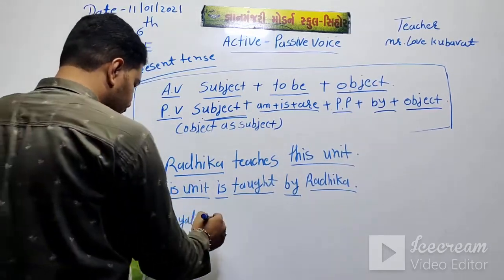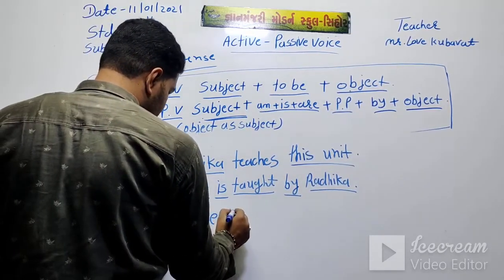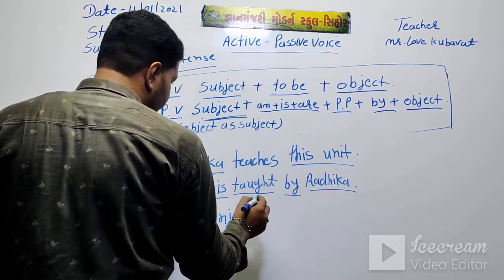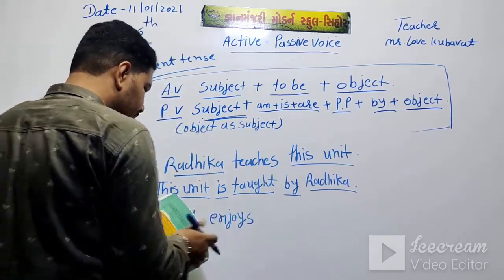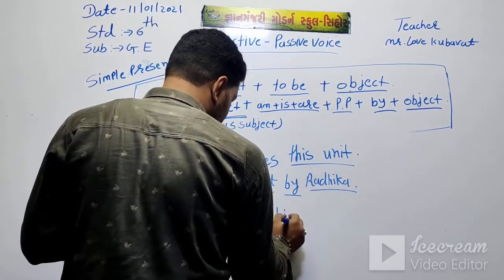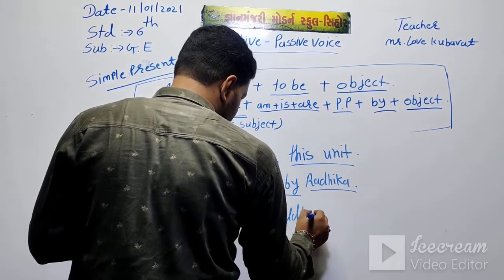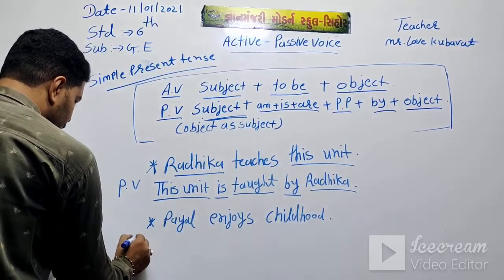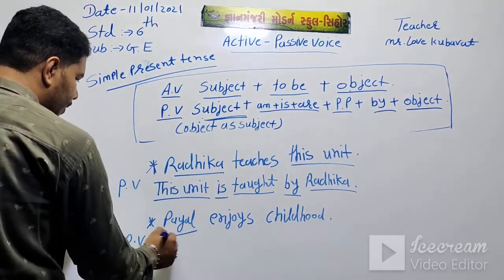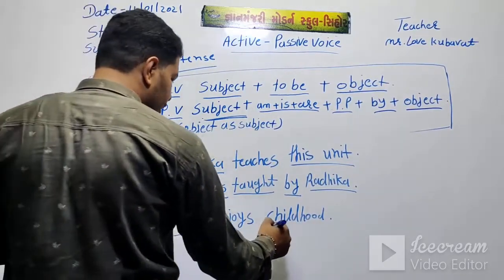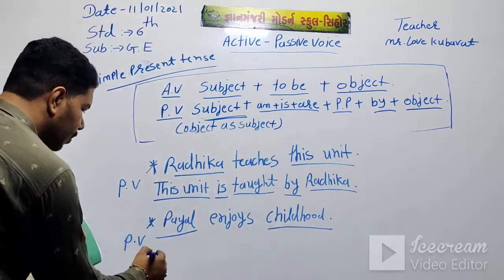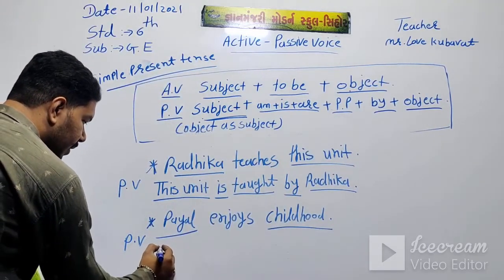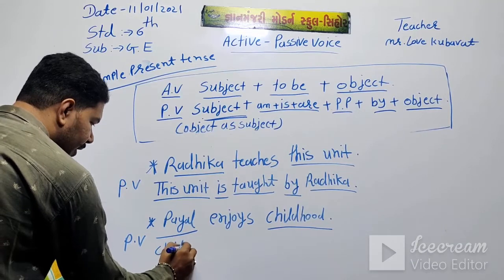Payal enjoys childhood. Passive voice. This is the subject. Childhood as an object. Then put the object as a subject. The object is childhood.